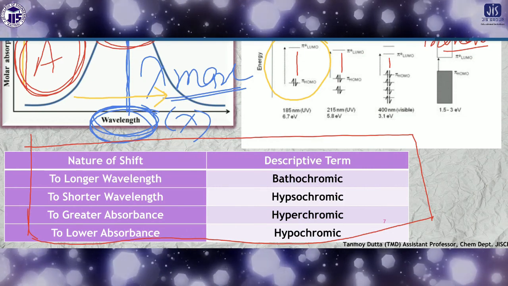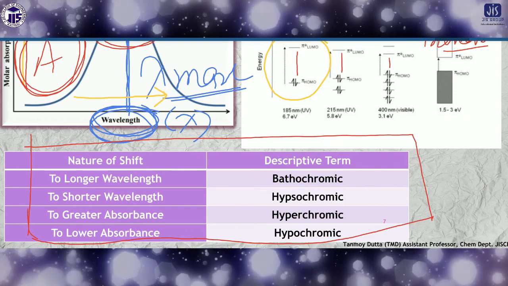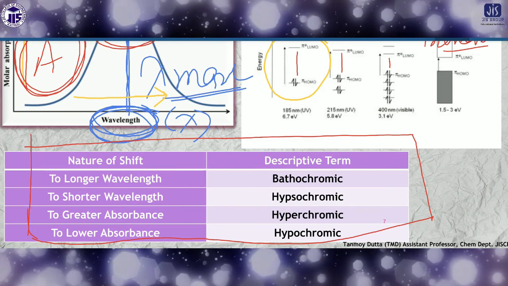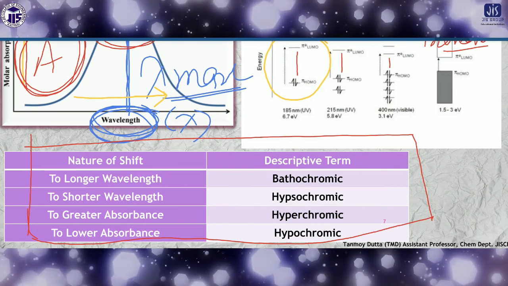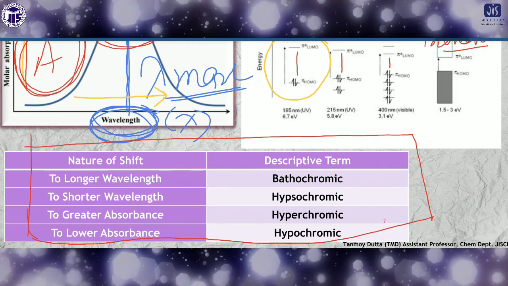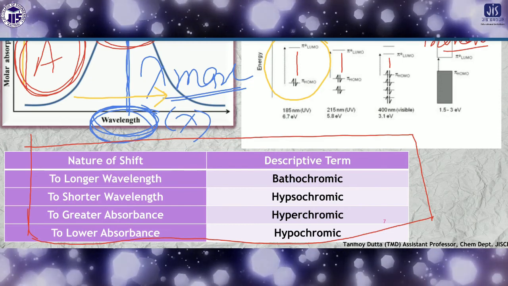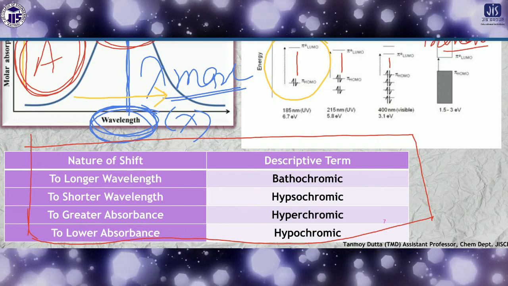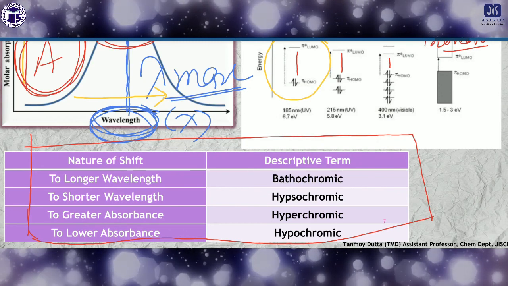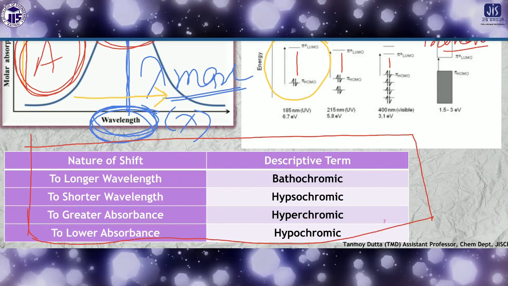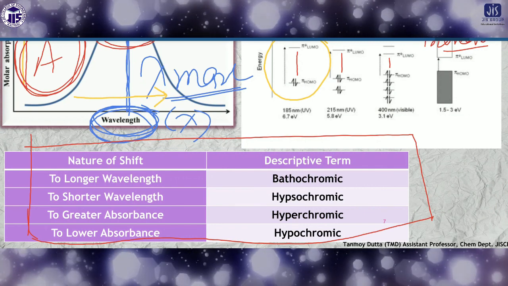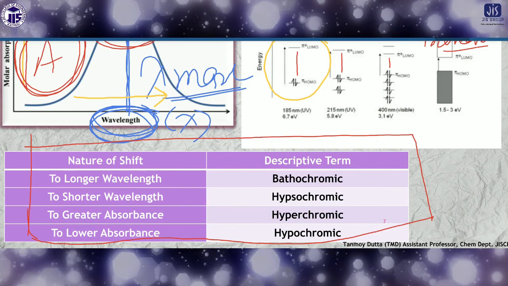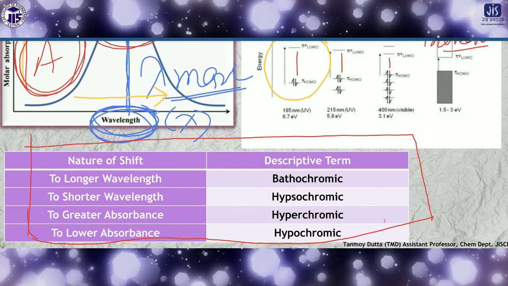You have to know the different kinds of shifts and the applications of UV visible spectroscopy. That's all about your syllabus of UV visible spectroscopy.